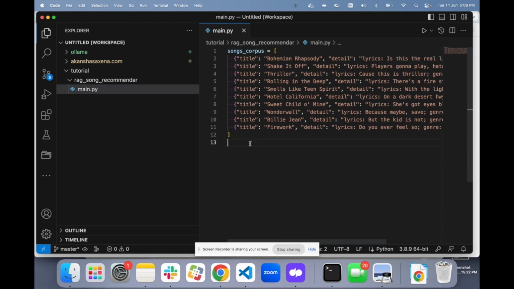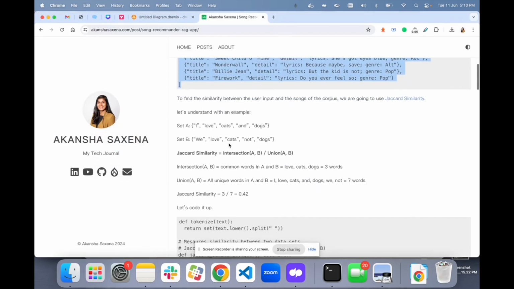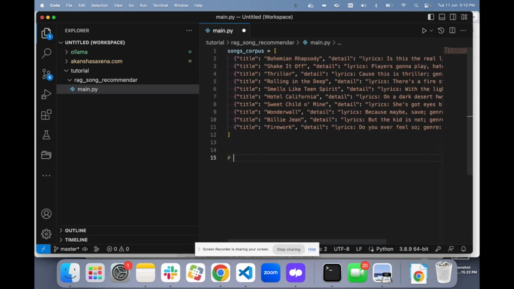And yes, this is going to be our database of the songs, and then we are going to use a concept called Jaccard similarity to get the relevant songs from this database, right? So for example, I'll say I'm thinking of something deep, then it should return me a song called Rolling in the Deep, right? So how are we going to get that similar song? We are going to get it with the help of a concept called Jaccard similarity.